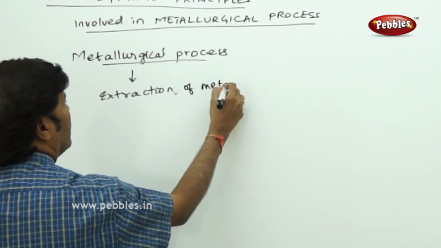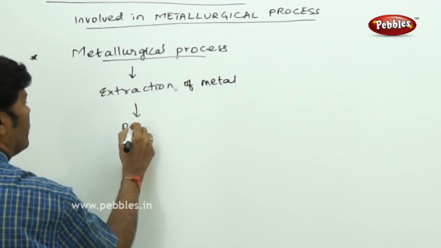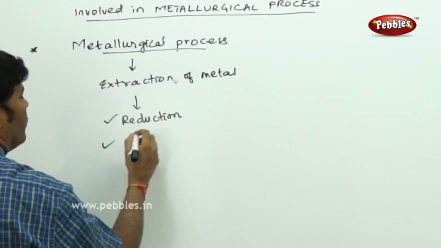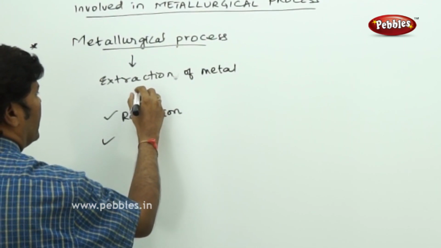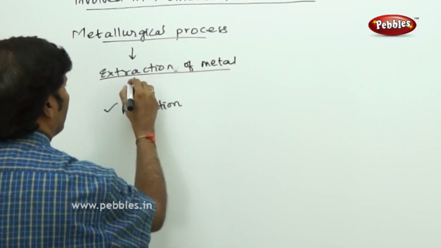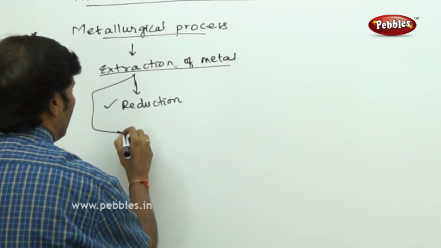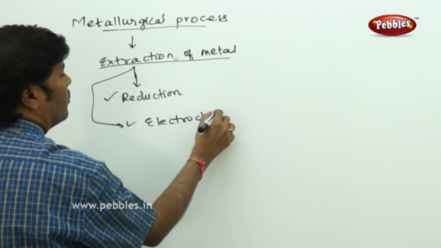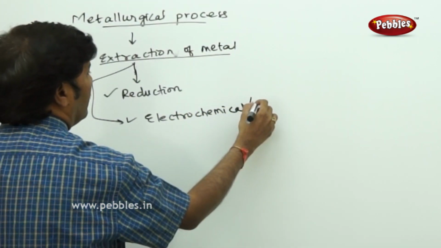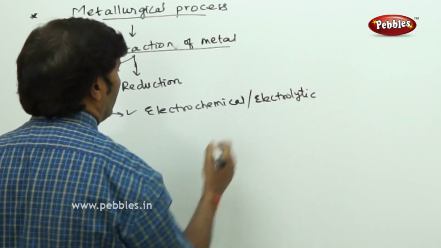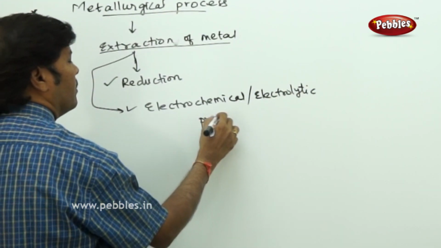through the process of reduction. One is the process of reduction, extraction of metal, and another one is through the electrochemical or electrolytic process.